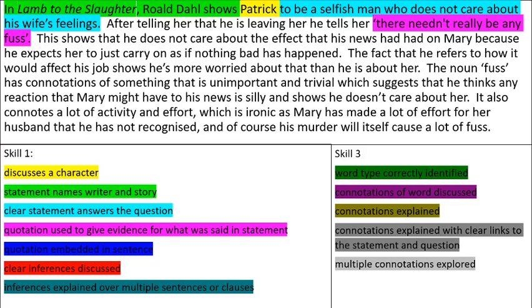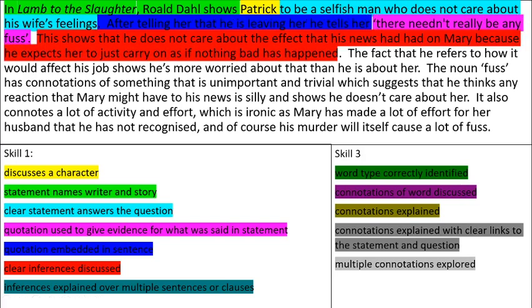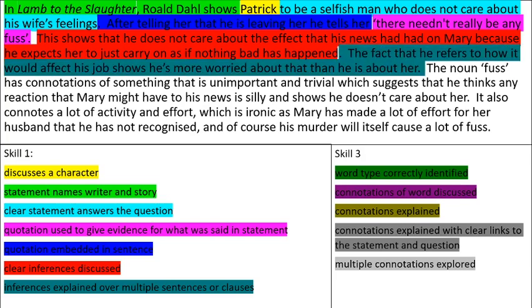Have I embedded it in a sentence? Yeah, we can see there that he said after telling her that he is leaving her, there's a typo there, after telling her that he is leaving her, he tells her there needn't really be any fuss. So I've embedded that quotation into the sentence. Have I discussed inferences? I have. Look, this shows that he does not care about the effect this news has had on Mary because he expects her to just carry on as if nothing bad has happened. So that's one inference explained. Have I done that over multiple sentences or clauses to make sure that I've really fully explained it? Look, there's a second sentence there. The fact that he refers to how it would affect his job shows he is more worried about that than he is about her.